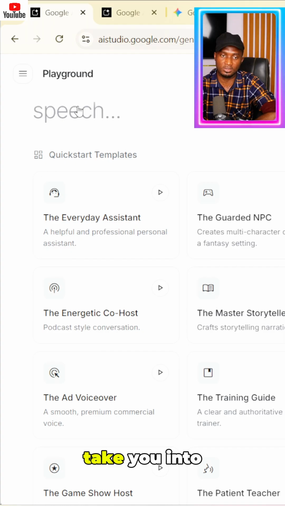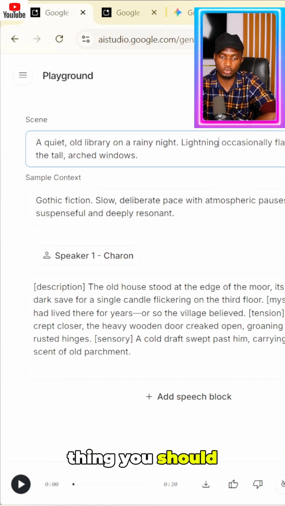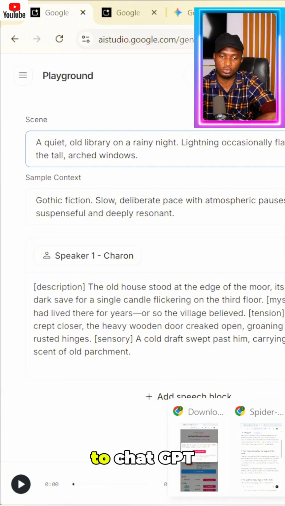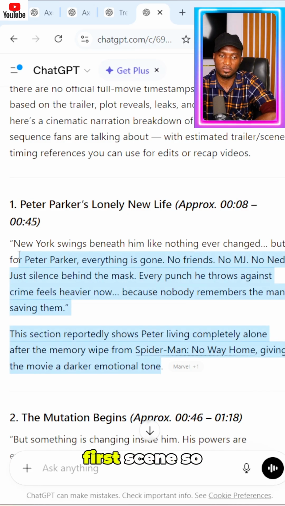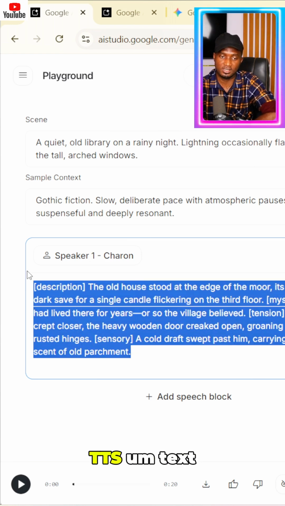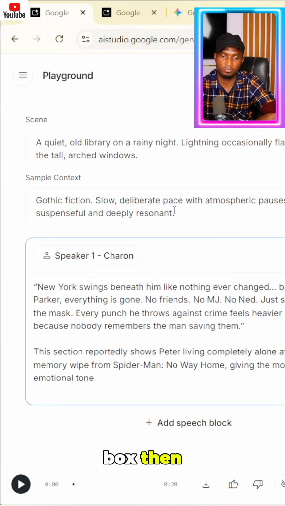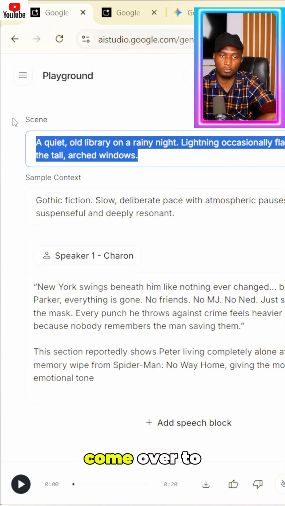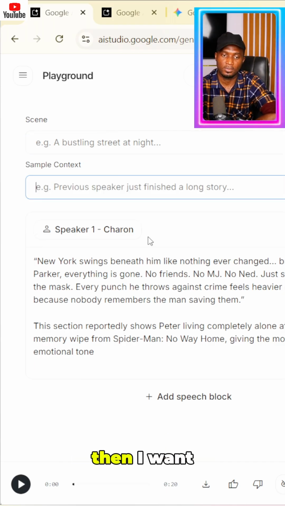When you've done that, it will take you into this playground where you see many options. Then the next step is for you to click on Master Storyteller. Then go back to your ChatGPT, and copy this first scene, the narration for the first scene. Then go back to your text-to-speech product, remove what is inside the speaker box, then paste this here. Then come over to this scene section, remove this, and also remove this too.